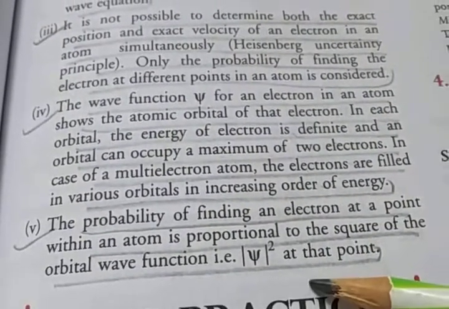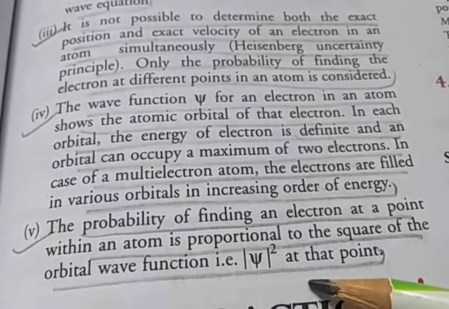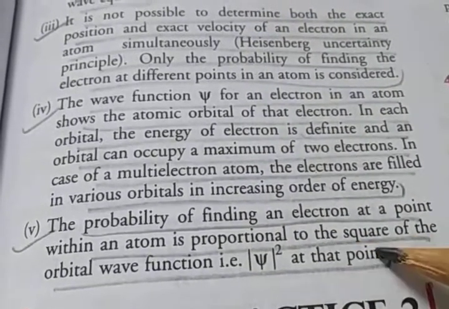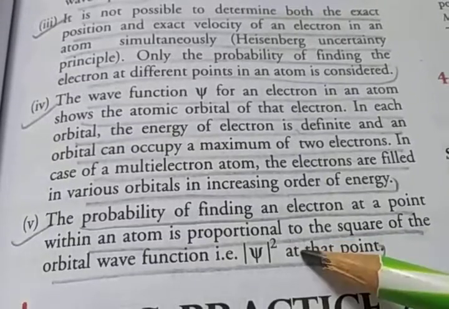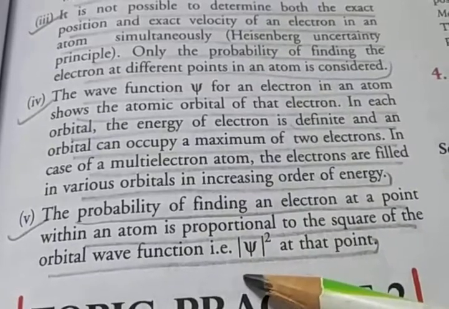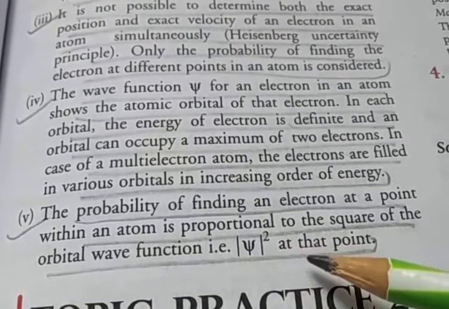Next important feature of the quantum mechanical model of the atom: the probability of finding an electron at a point within an atom is proportional to the square of the orbital wave function, psi square, at that point.